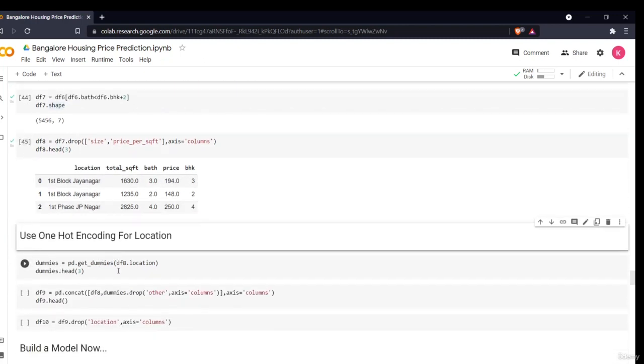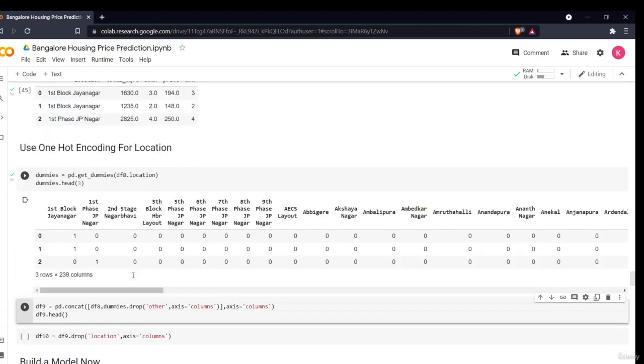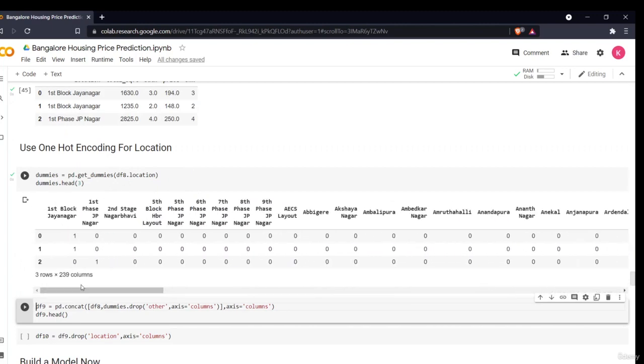So now what I'll be doing, I'll be using the one hot encoding for location. As you see, there are many different locations. As I've already done the dimensionality reduction, and we have already grouped the minor locations into other, this is all the different one hot encoding for the different locations which we have mapped.